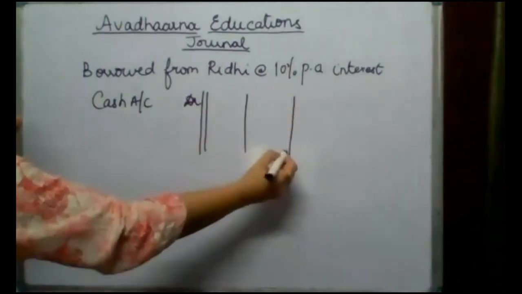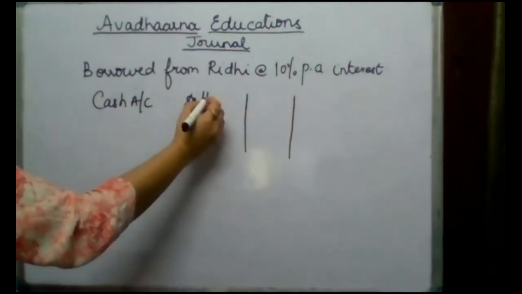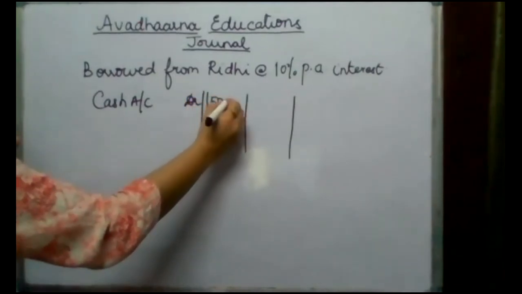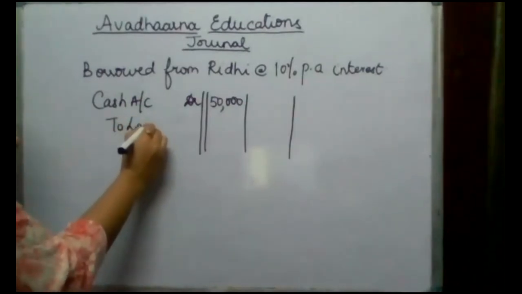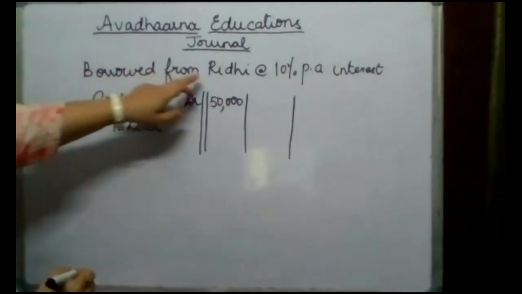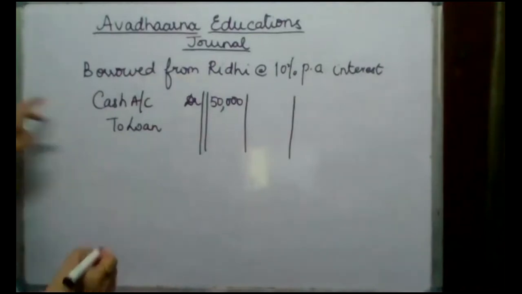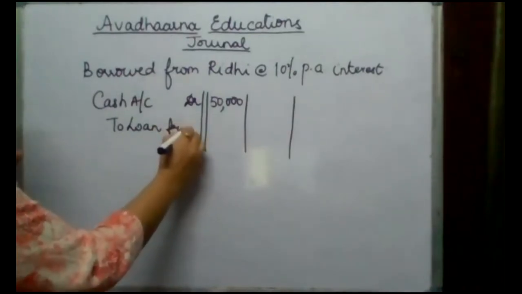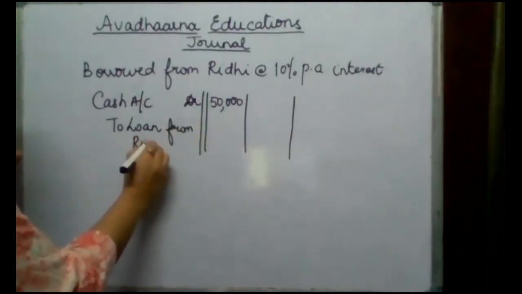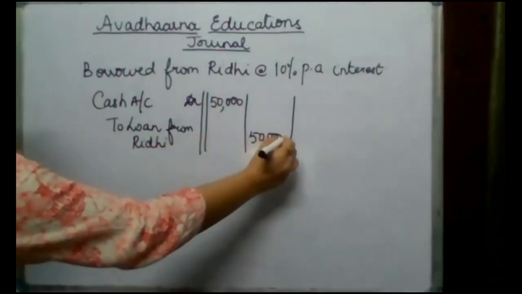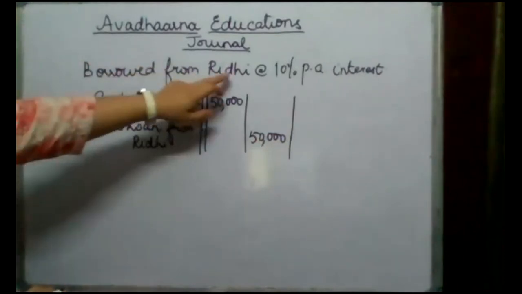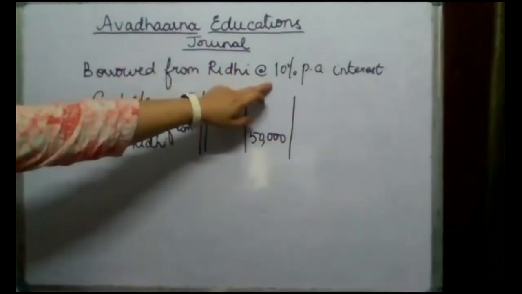And since we have borrowed from Riddhi, the amount given here is 50,000. So to loan, the amount which we have taken from Riddhi is in the form of loan. So we'll write to loan from Riddhi 50,000. And this loan was taken at the rate of 10% per annum. That's just an information given to you.